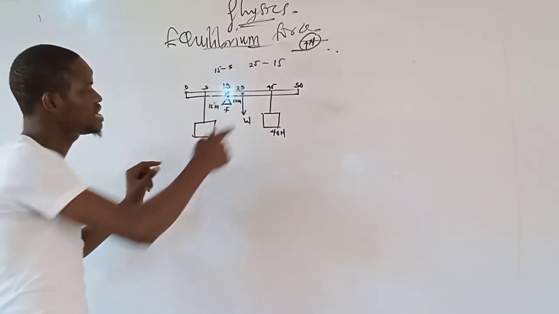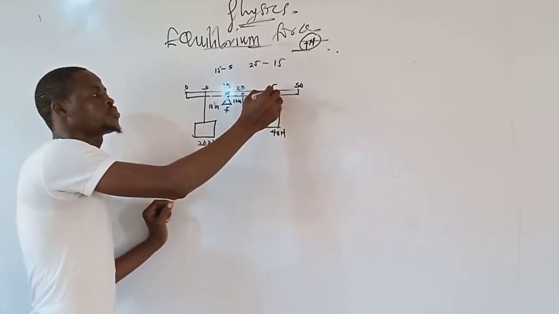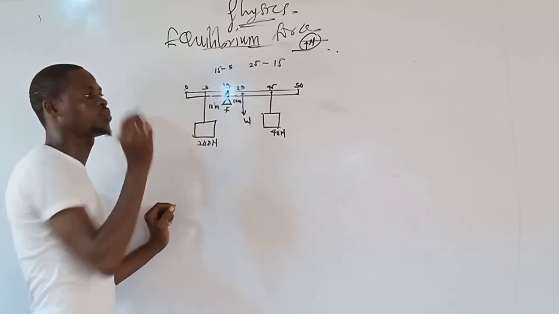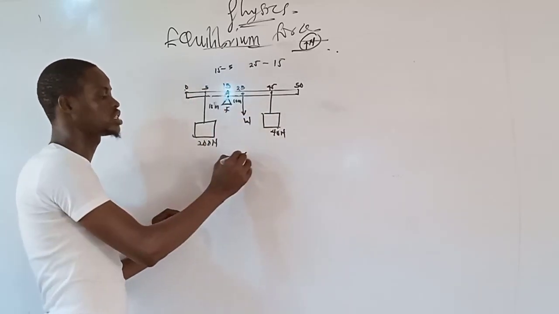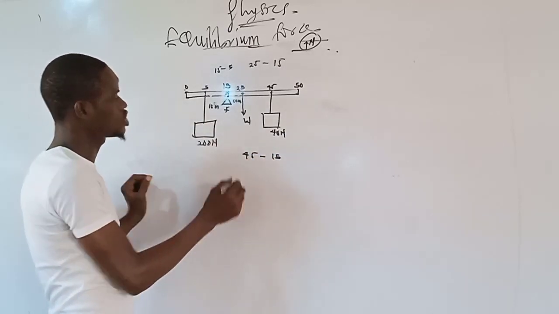What about the distance from this force here to the fulcrum? See, the point of this force here is 45, the fulcrum is 15. The distance from here to here should be 45 minus 15, which is going to give us what?